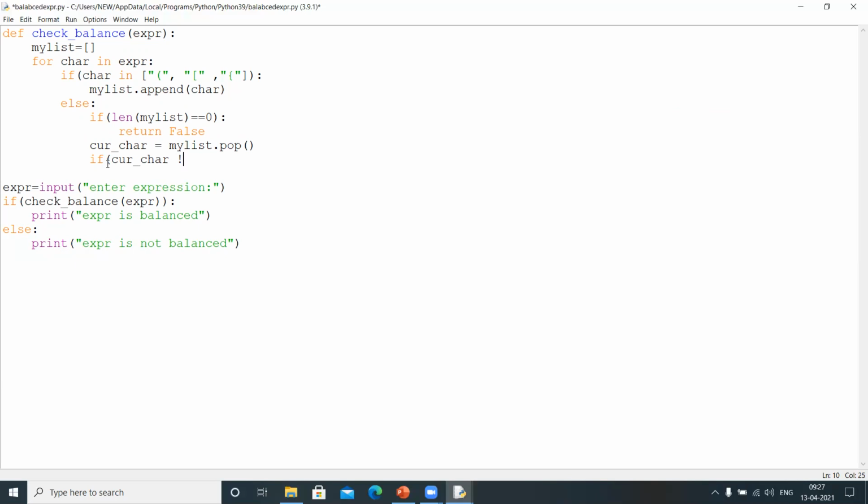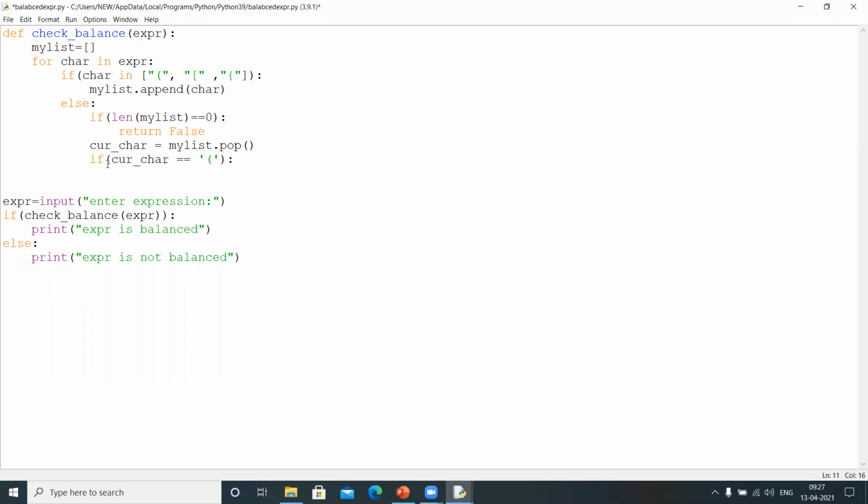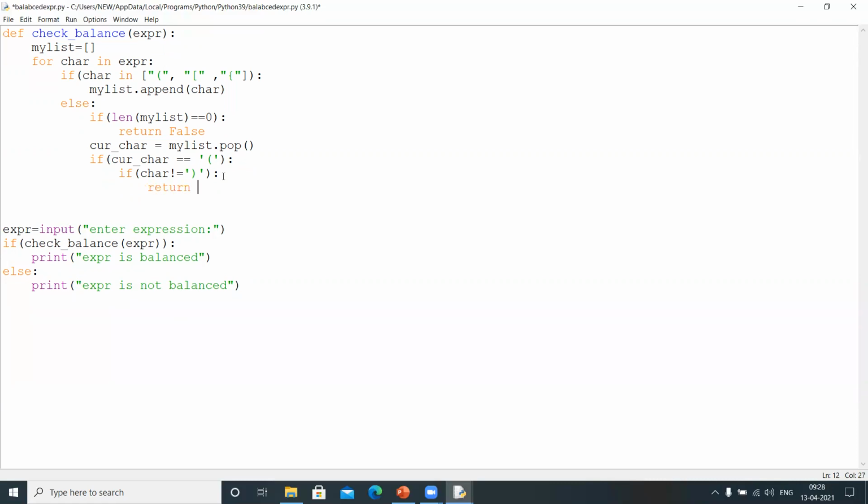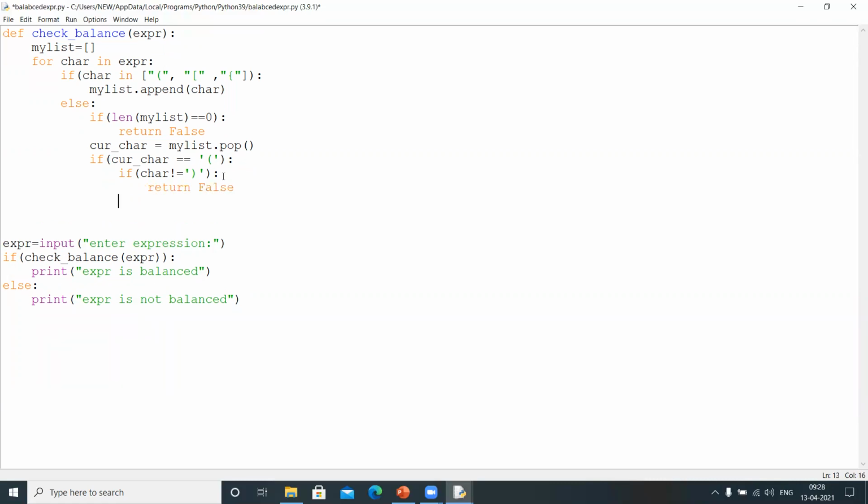Now observe here. If the current character equals the open parenthesis, then what should be the closing character? If the character is not equal to this, meaning if the current character is an open parenthesis, then the closing character should be what? Closing parenthesis, right? If you got other than this one, I will write return false. Fine.